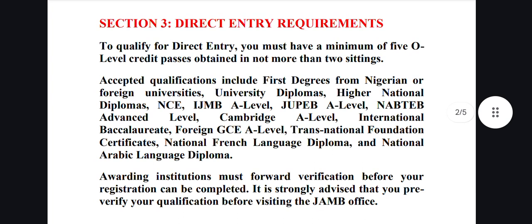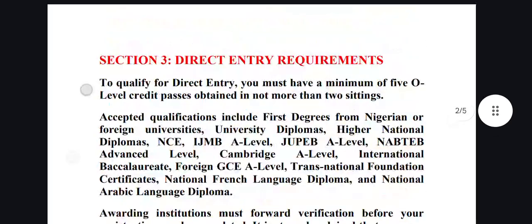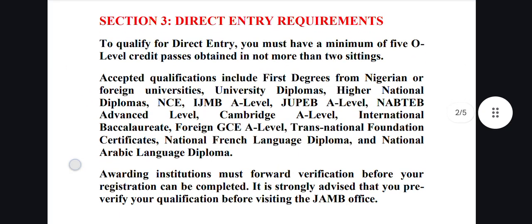So it's very important that your institution is recognized so that they can forward verification before your registration can be completed. We have what we call NIPED on the JAMB DE portal now. Your previous institution will have to confirm that your result is valid and that you actually studied with them and obtained your result from them before JAMB can process your admission. So it is very important that you verify your qualification before you start your registration. So that's that under this section 3.